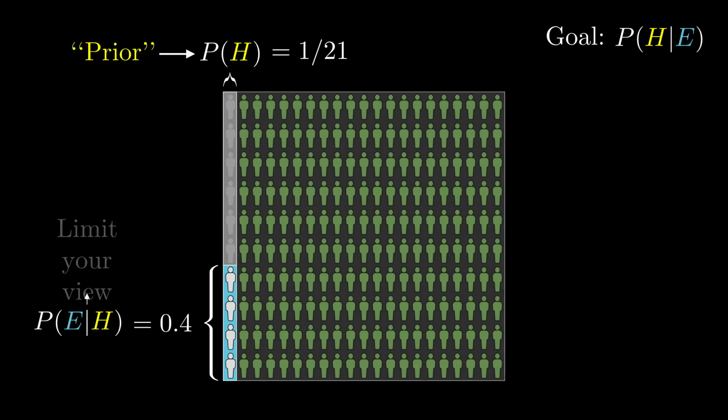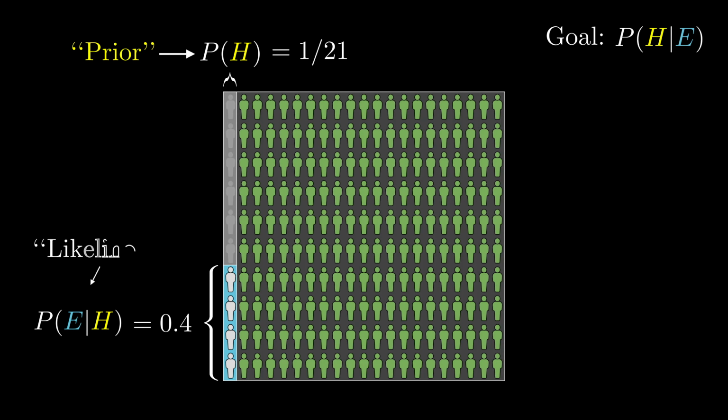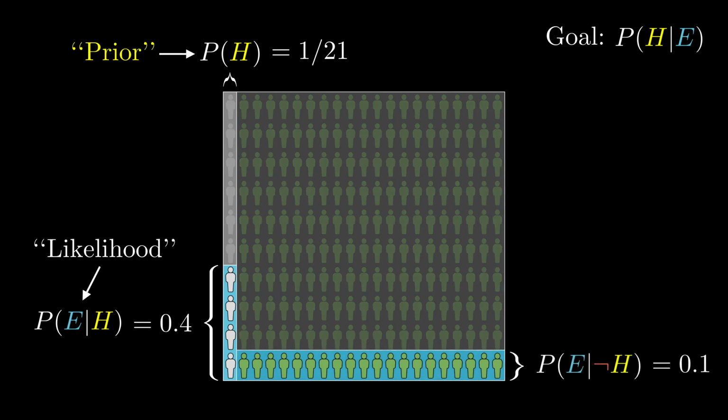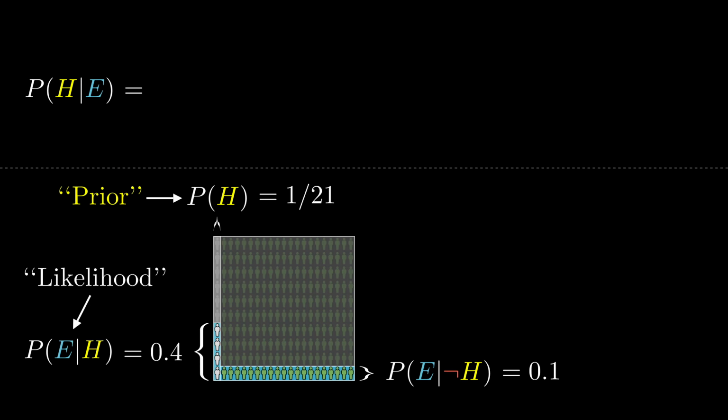In the context of Bayes' theorem, this value also has a special name. It's called the likelihood. Similarly, you need to know how much of the other side of the space includes the evidence, the probability of seeing the evidence given that the hypothesis isn't true. This funny little elbow symbol is commonly used in probability to mean not. So with the notation in place, remember what our final answer was. The probability that our librarian hypothesis is true, given the evidence, is the total number of librarians fitting the evidence, 4, divided by the total number of people fitting the evidence, 24.